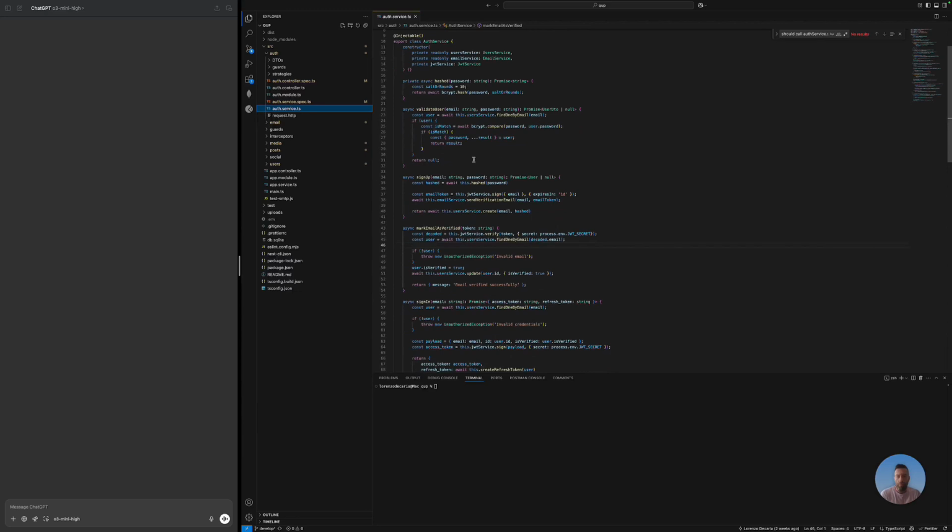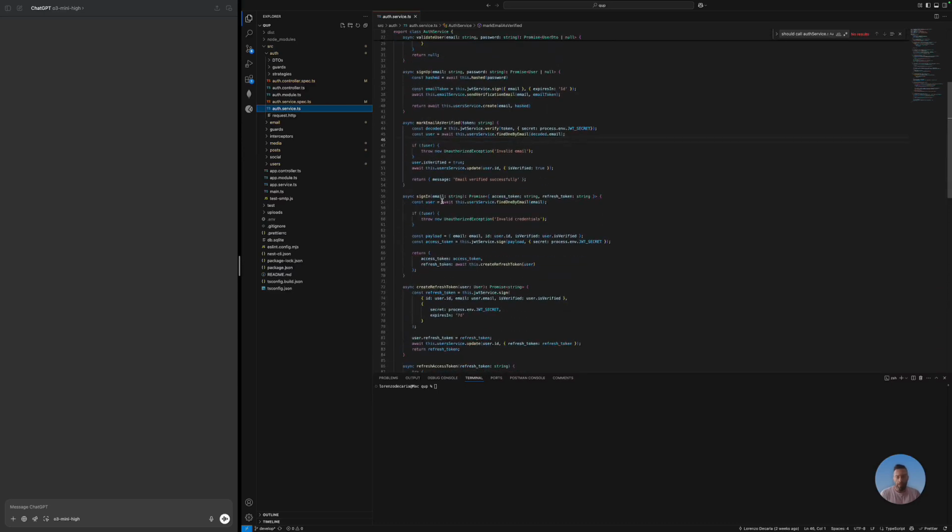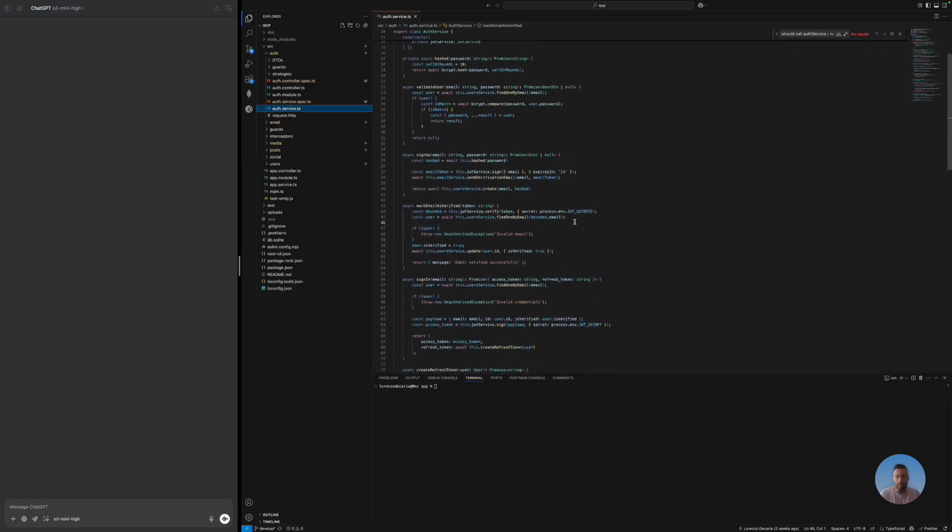In fact, if we go to the sign up method, this auth service calls the user service to create a new user. This is just one example. It also does the same thing here in the other methods.